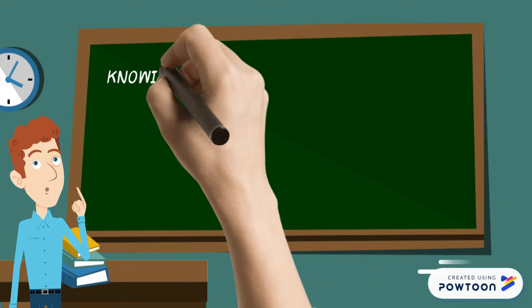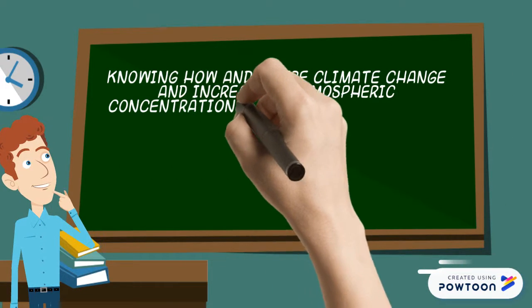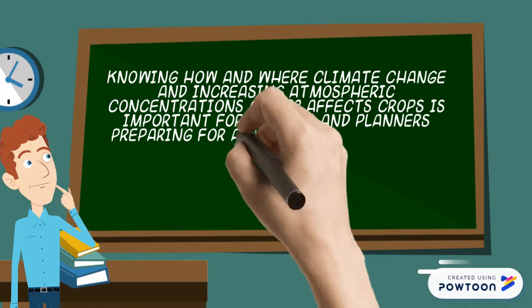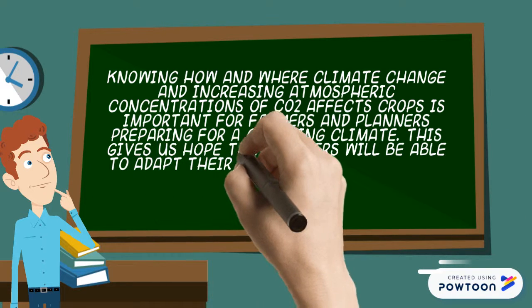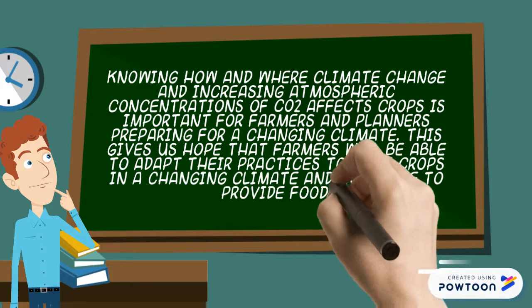In conclusion, knowing how and where climate change and increasing atmospheric concentration of CO2 affects crops is important for farmers and planners preparing for a changing climate. This gives us hope that farmers will be able to adapt their practices to grow crops in a changing climate and continue to provide food.